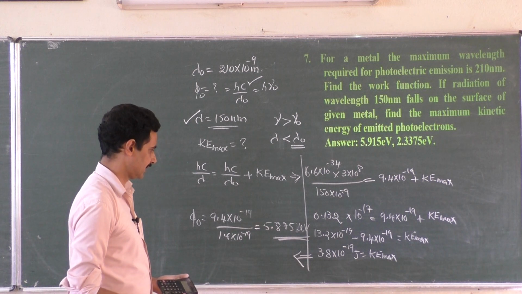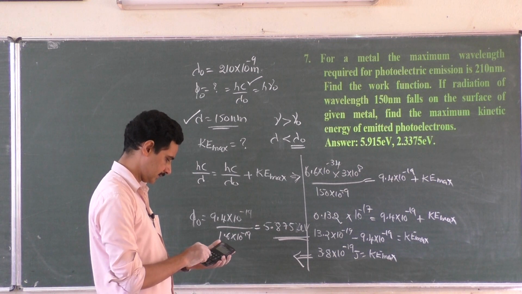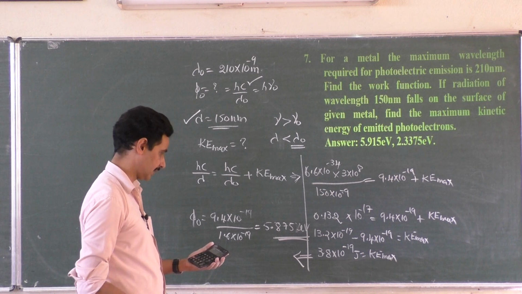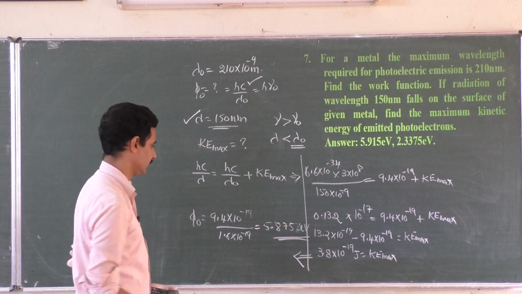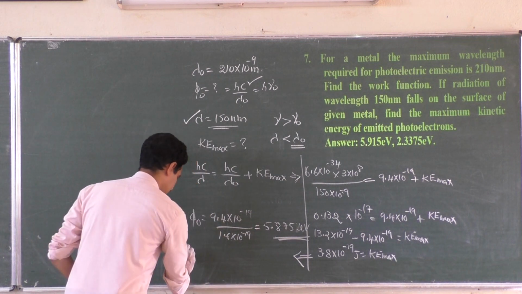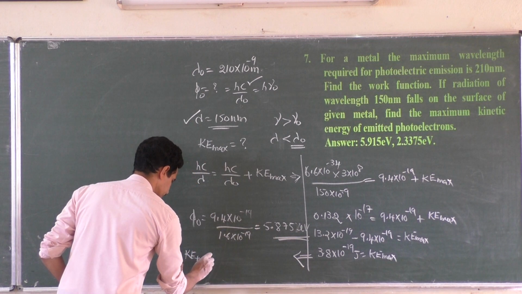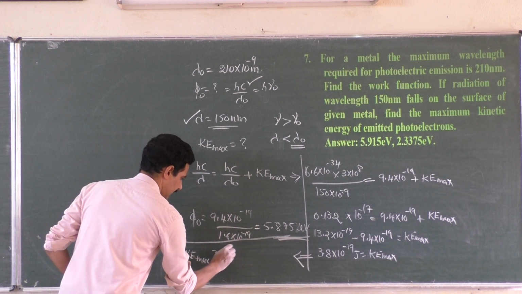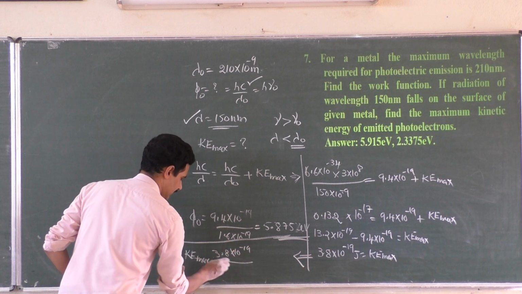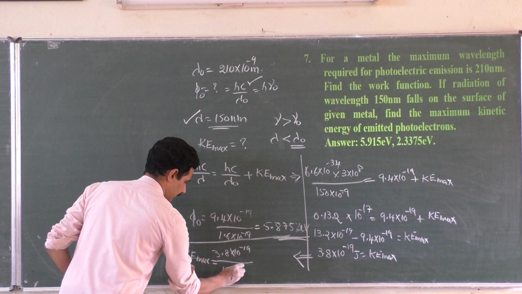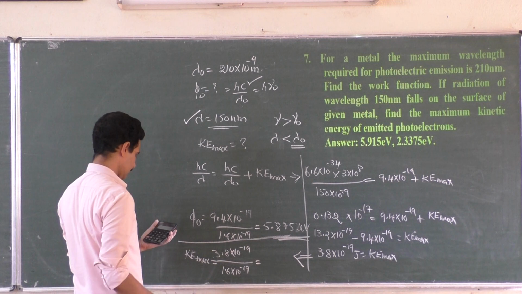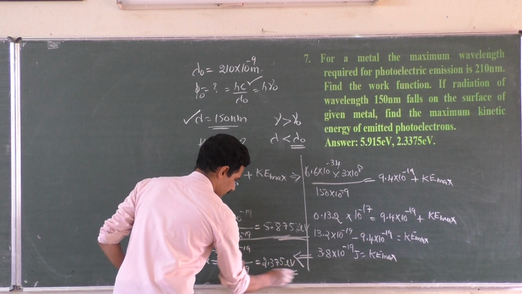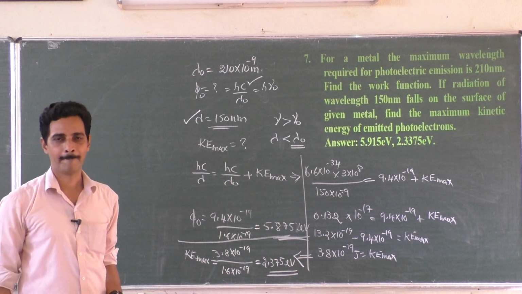3.8 into 10 to the power minus 19 joules. 3.8 divided by 1.6 into 10 to the power minus 19 is 2.0, so you are getting the answer now. So what is the maximum kinetic energy? 3.8 into 10 to the power minus 19 divided by 1.6 into 10 to the power minus 19 is equal to 2.375 electron volt. We have got the answer, right?